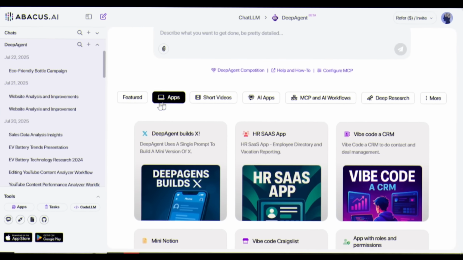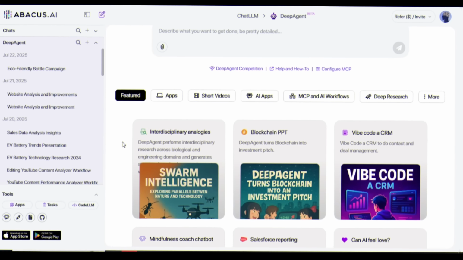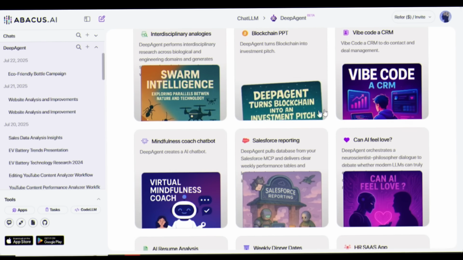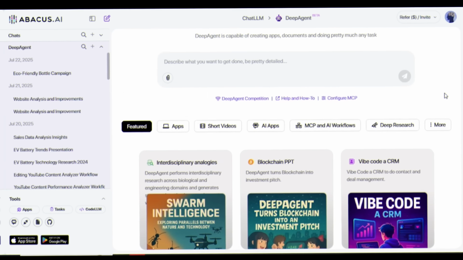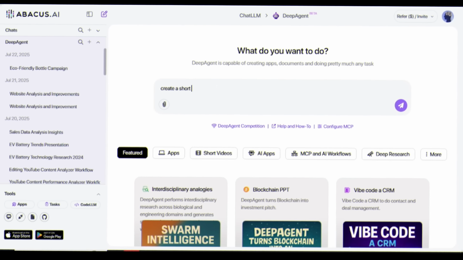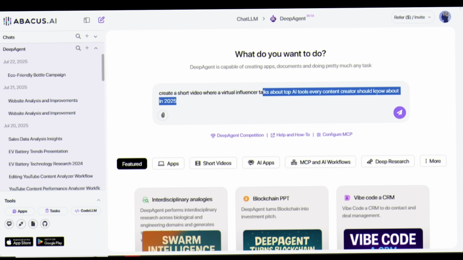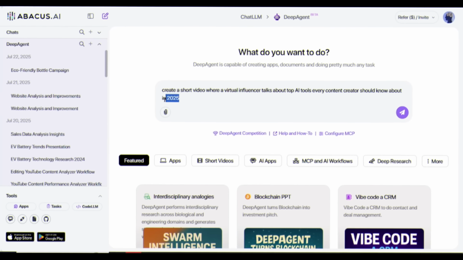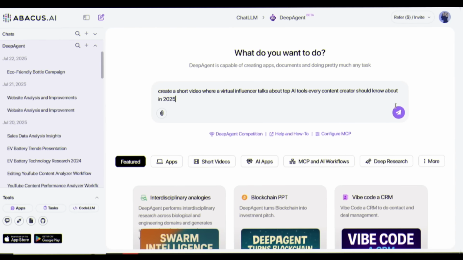Once you are on this page, you will find some templates under the prompt box. You can take inspiration from them. Okay, we have to ask in the prompt box. Let's say, I want to create a short video where a virtual influencer talks about the top AI tools every content creator should know about in 2025.